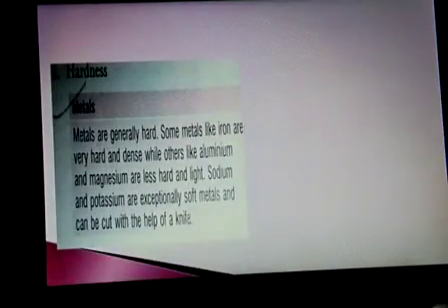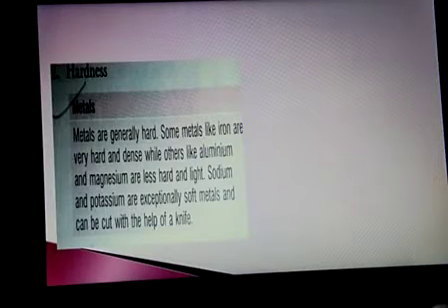Now the second physical property is hardness. We have discussed that all metals are hard, but a few metals are not hard, like sodium and potassium. These two metals are very soft.